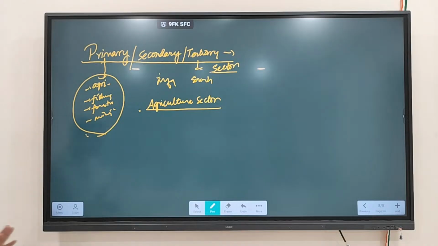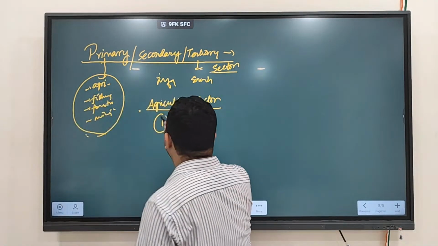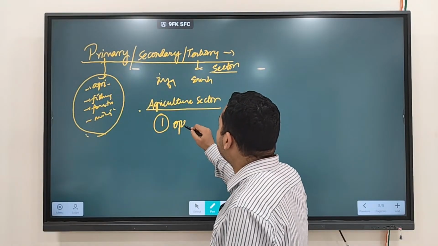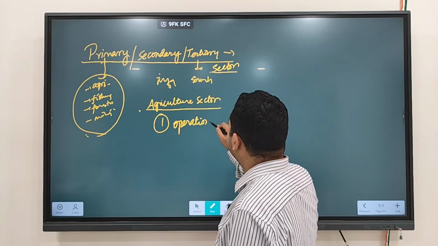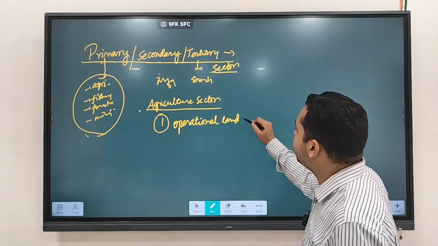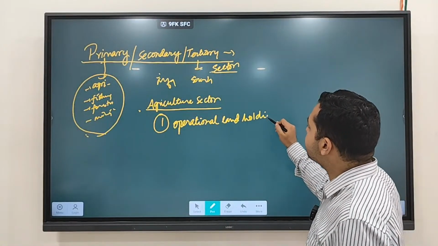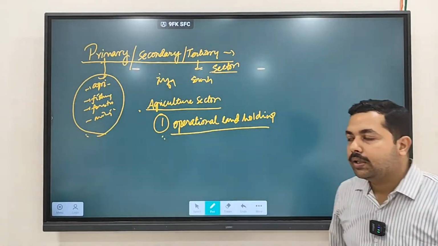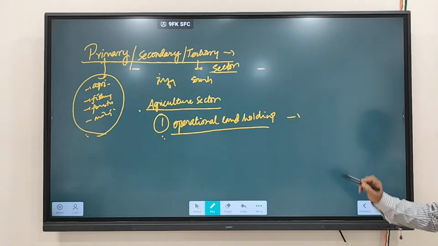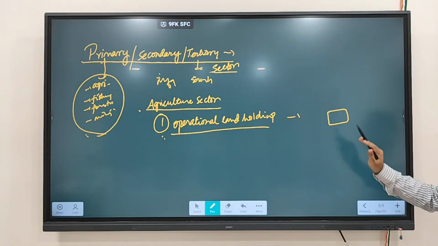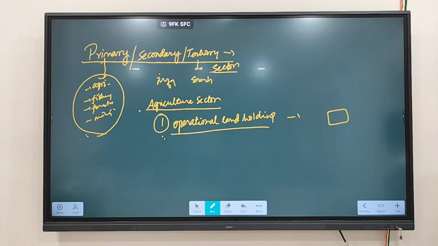So the first major problem that agriculture sector is facing is operational land holding. Remember the characteristic of Indian agriculture? We discussed that Indian agriculture is having a small land. Majority of the farmers have a small land.